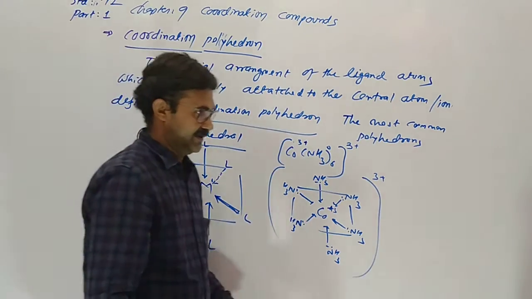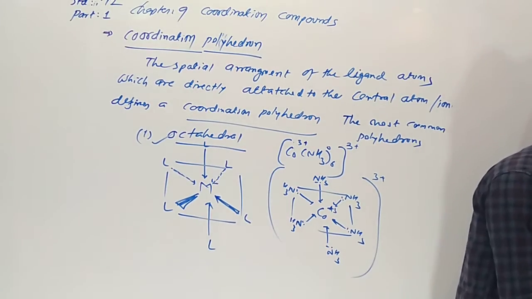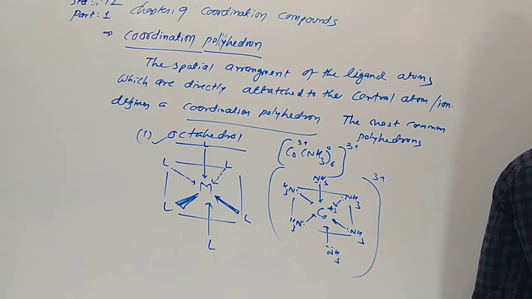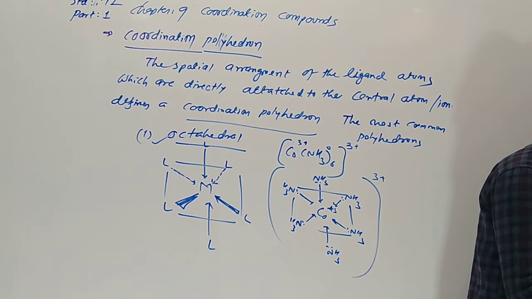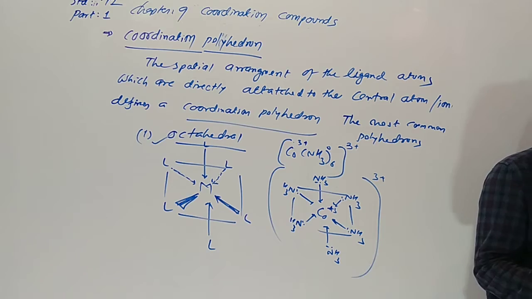This is octahedral. How is it octahedral? You can see.